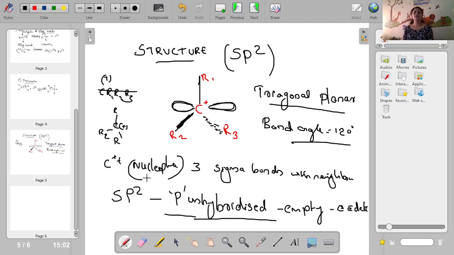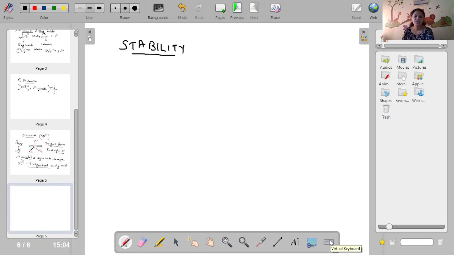In a carbocation, the central carbon atom undergoes sp2 hybridization and it has a trigonal planar structure with a bond angle of 120 degrees. It uses 3 sigma bonds with the neighboring atoms, and the unhybridized p orbital is empty. This empty orbital makes the compound positively charged or electron deficient, and it can react with nucleophiles. Okay, next we can think about the stability of carbocation.